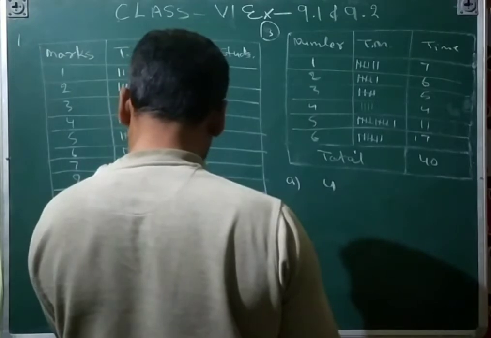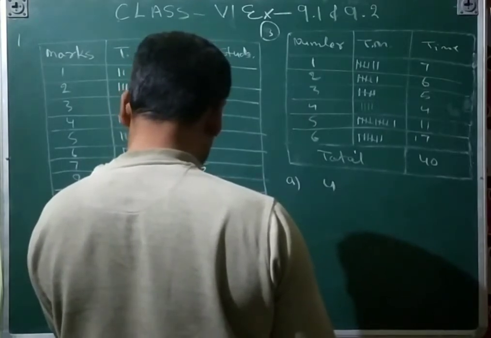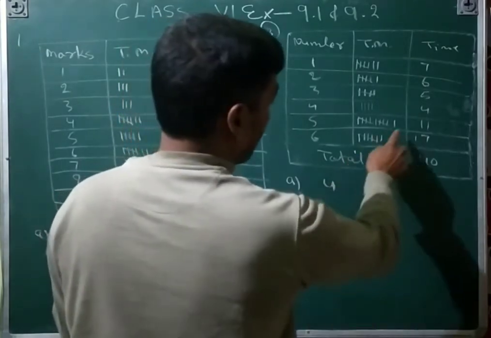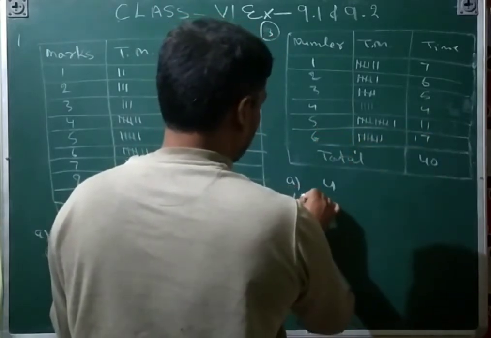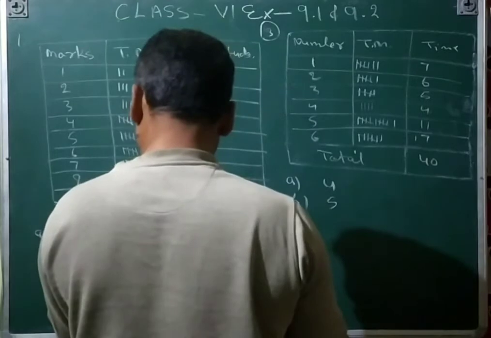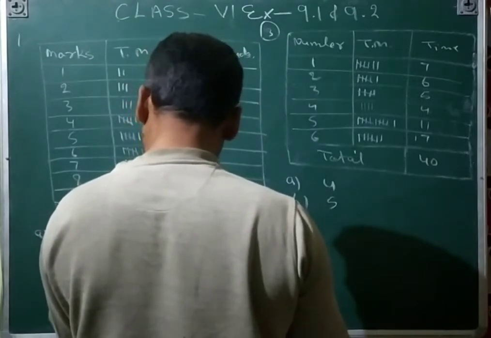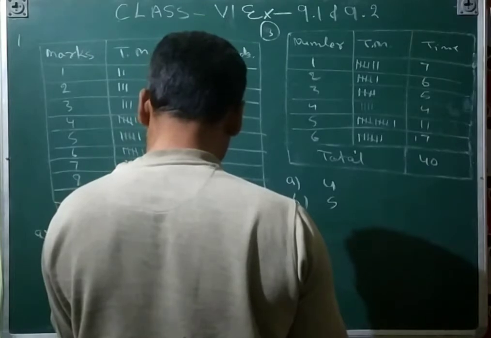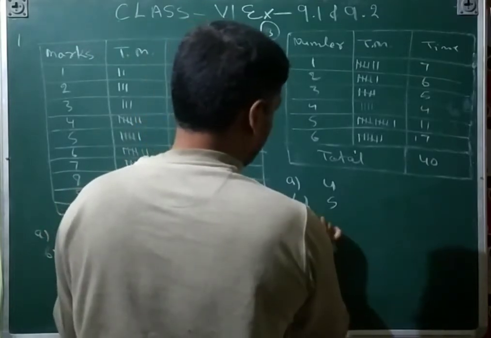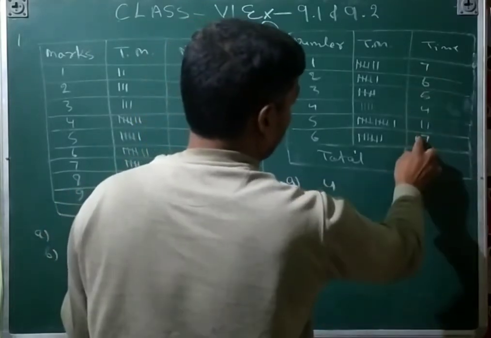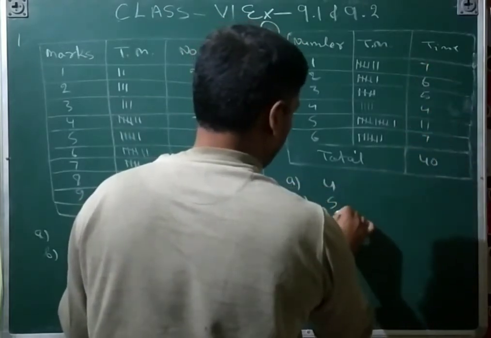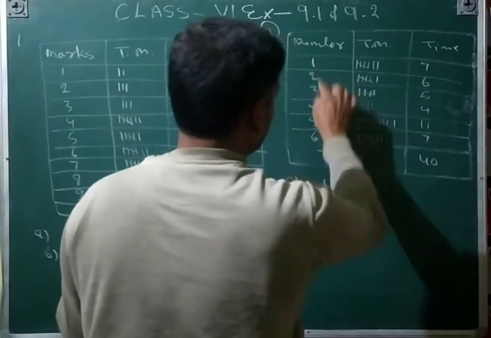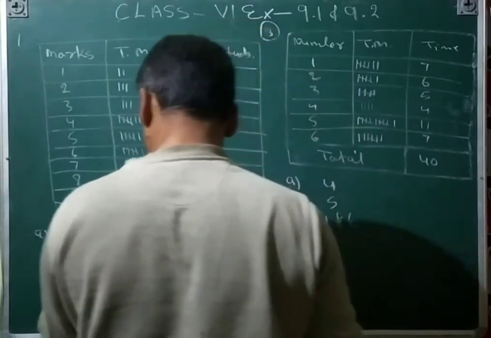And then the maximum number of times is 11 times, 5 has come 11 times, so 5. And then find those numbers that appear an equal number of times: 1 and 6. These two are appearing the same number of times.